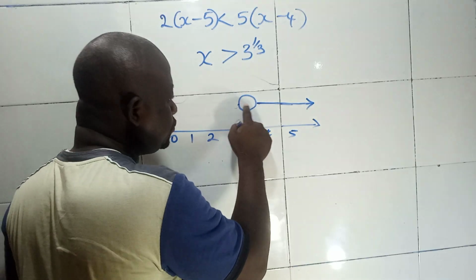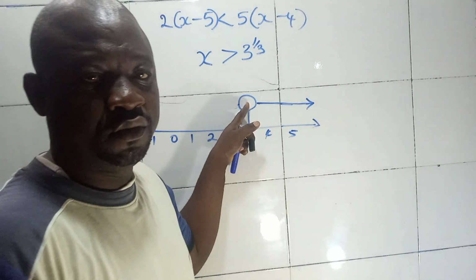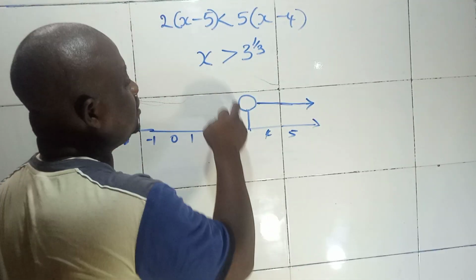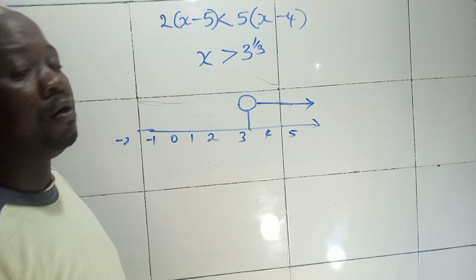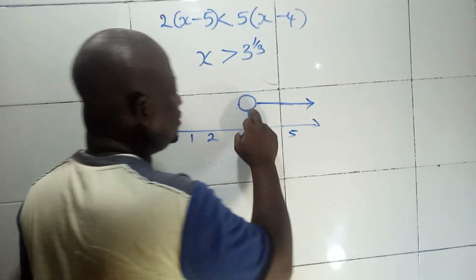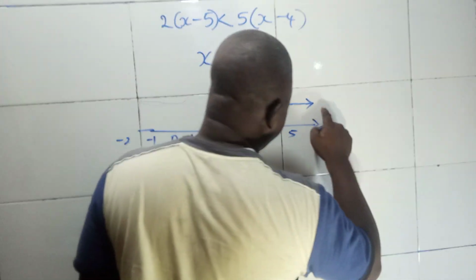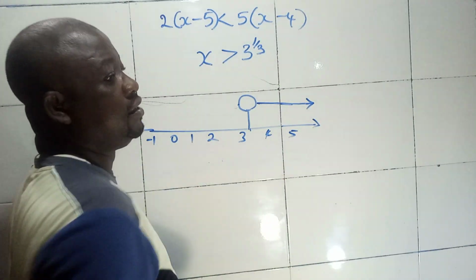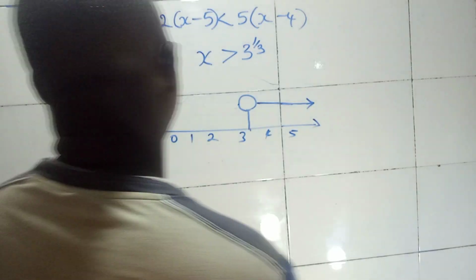And that one, you will not shade the circle, just to show that it is greater than, but not equal to 3 whole number 1 all over 3. Look at the direction of the arrow. The arrow is showing that all the numbers here are all greater than 3 whole number 1 all over 3, but not equal to 3 whole number 1 all over 3.